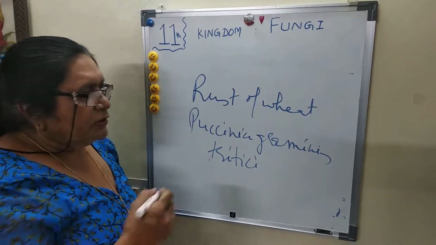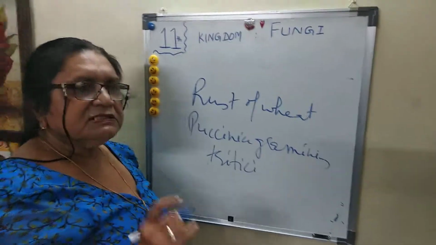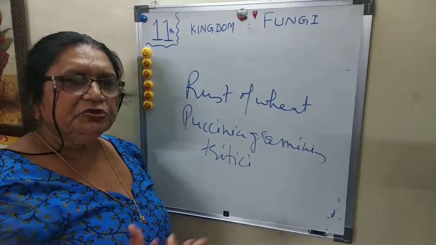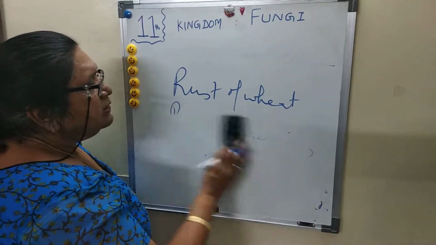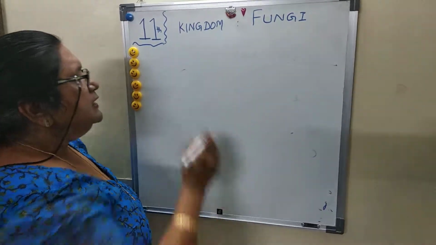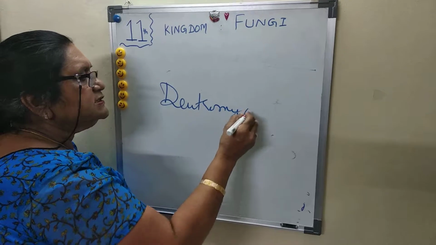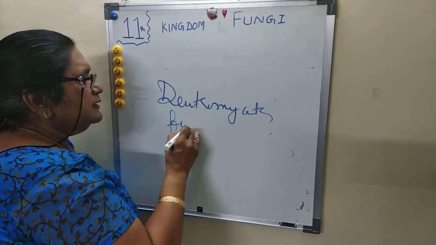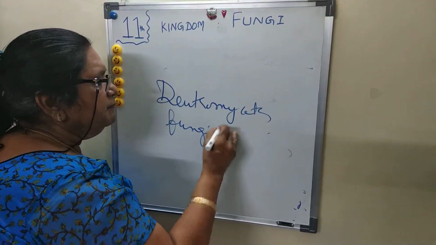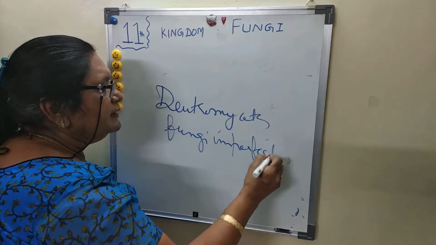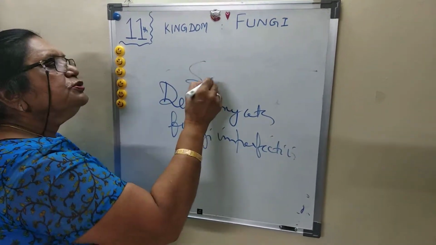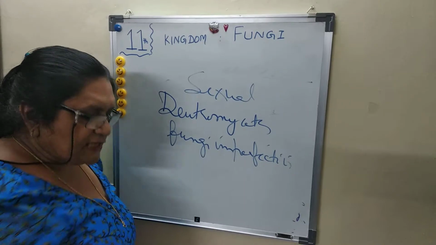Now we have discussed all but the last one, that is the class Deuteromycetes, the next fungi. Deuteromycetes means fungi imperfecti. Why? Because they don't have any sexual stage.